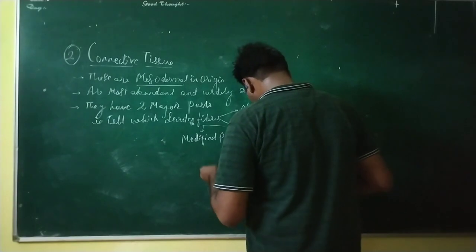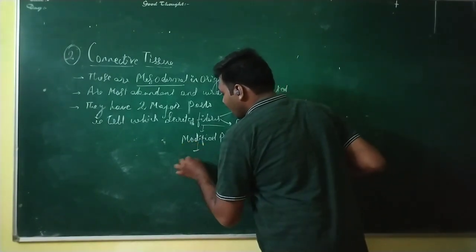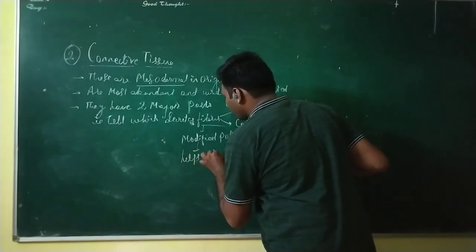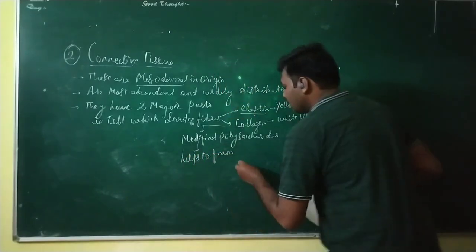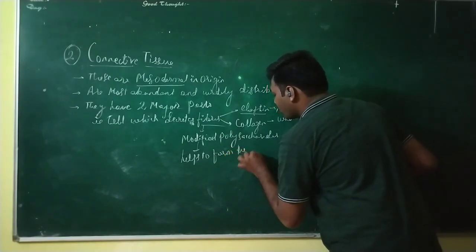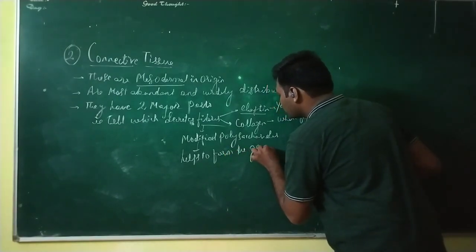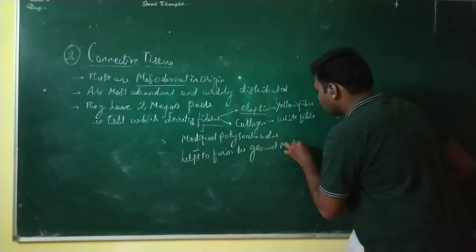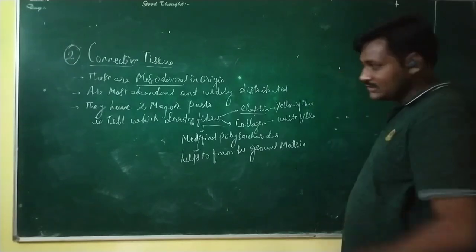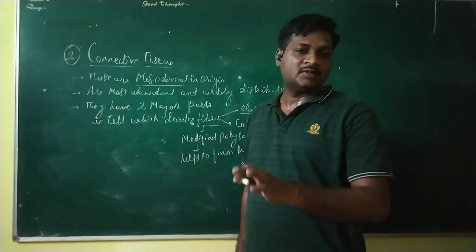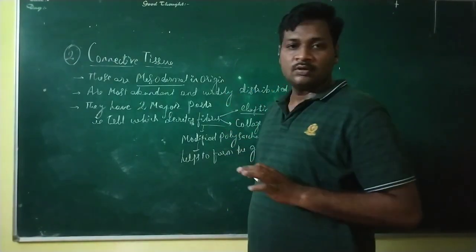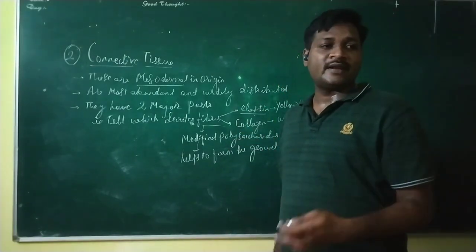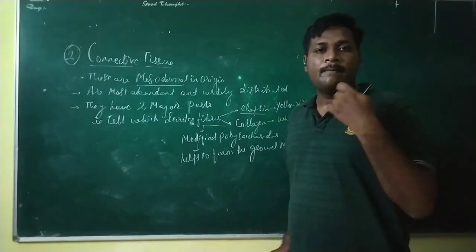Okay, and helps to form the ground matrix. Only this ground matrix is absent in one of the connective tissues, that is the blood, or the fluid connective tissue, which is also referred to as the vascular connective tissue of the body.